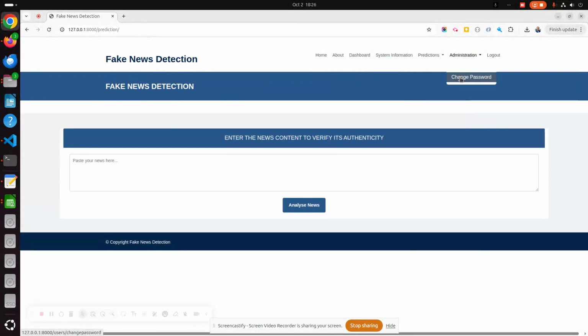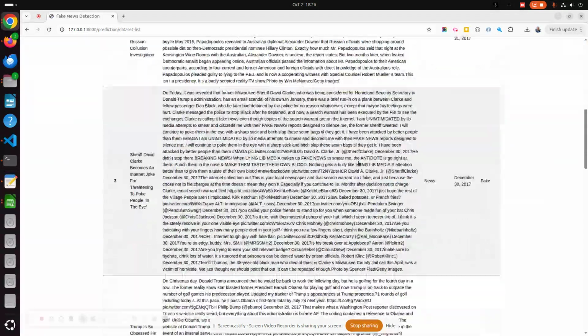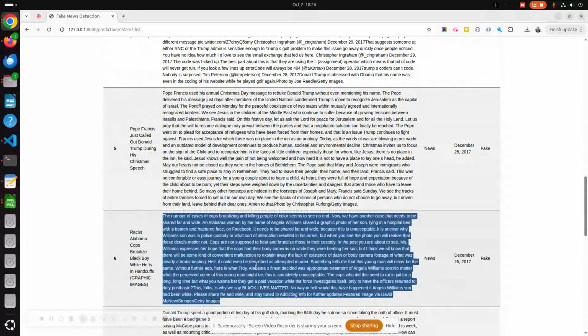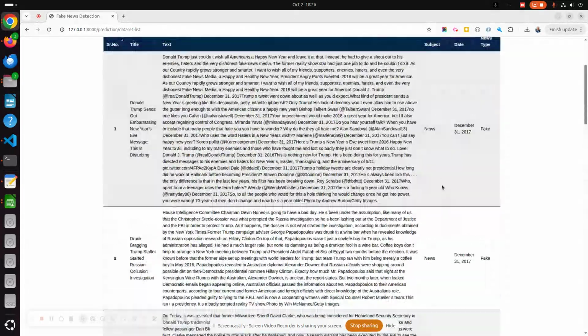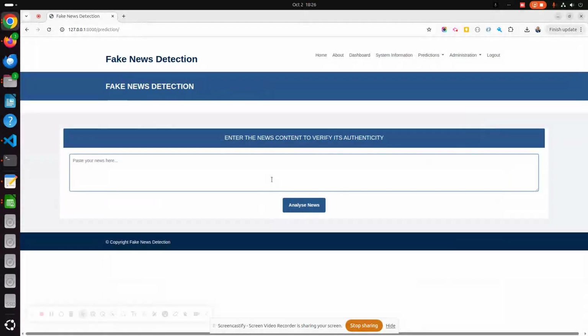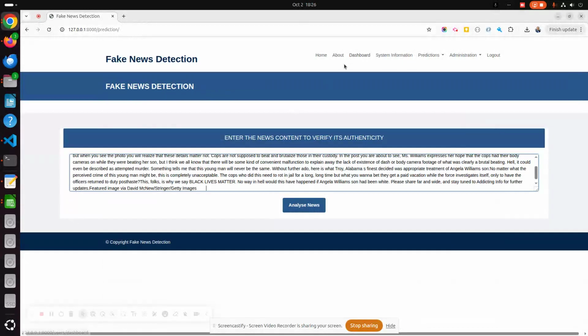Now let's check some news. I am picking some news from here. This one is fake news, and I go to check news and copy paste it. So I have entered all of the news here.